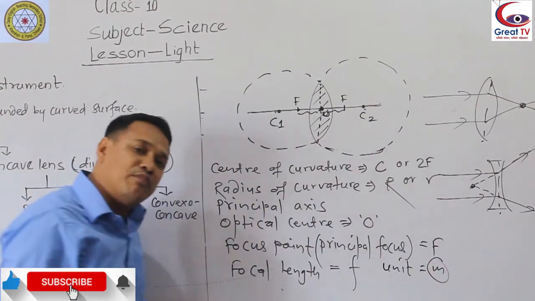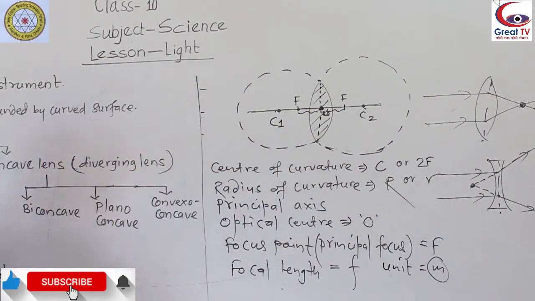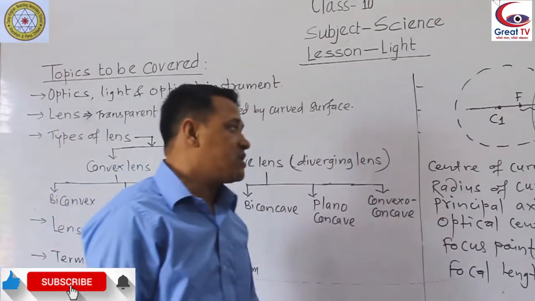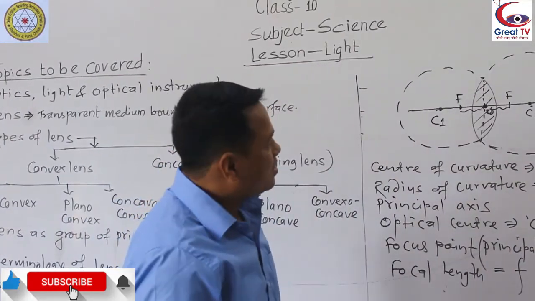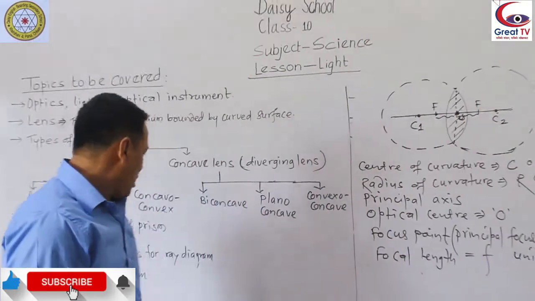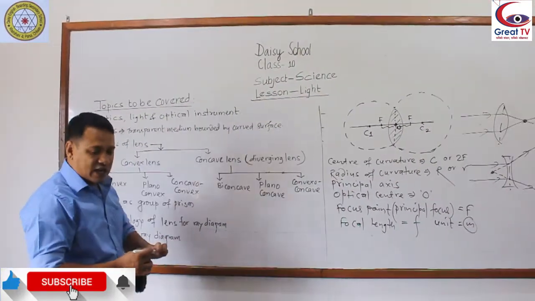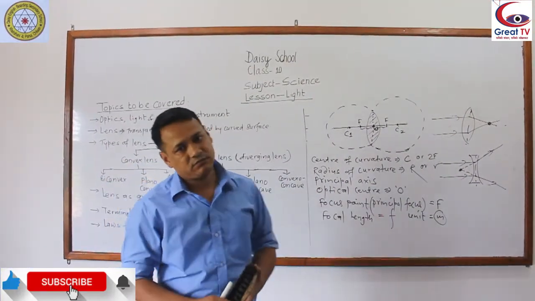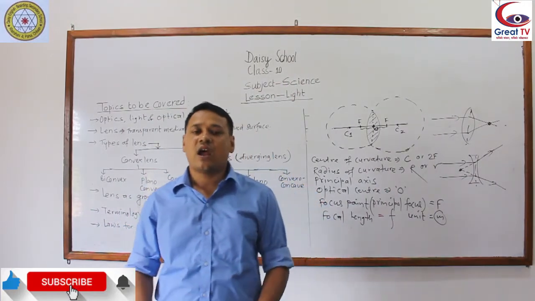These are the terms that we have to discuss while drawing the ray diagram on a lens. The remaining laws of ray diagram, and then real image, virtual image and ray diagram.